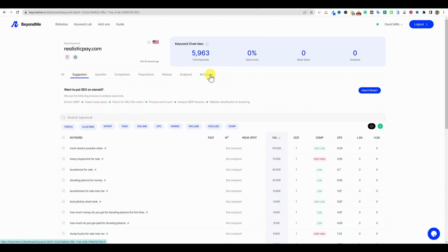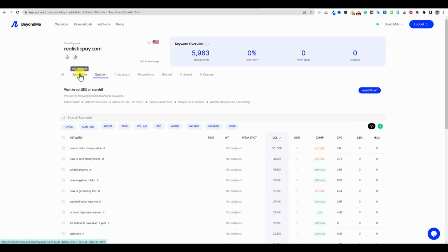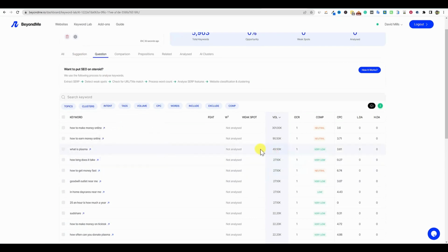So if we go click back on AI and clustering, it's going to go ahead and continue to work in the background, which I really like. So we can go and just continue looking at some stuff. So let's go look at some questions right here. So it looks like we have some interesting keywords in here.